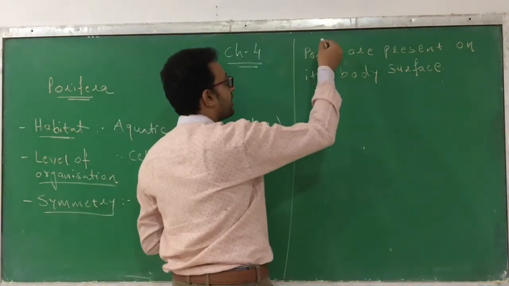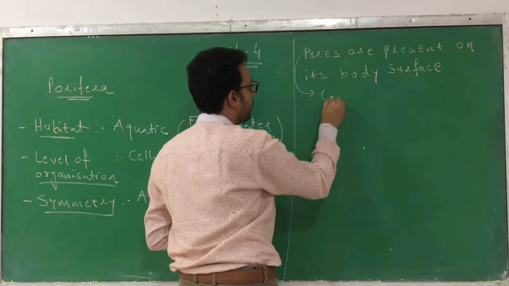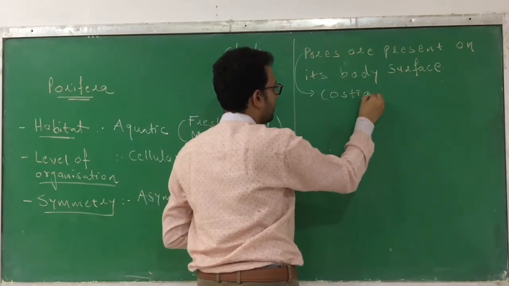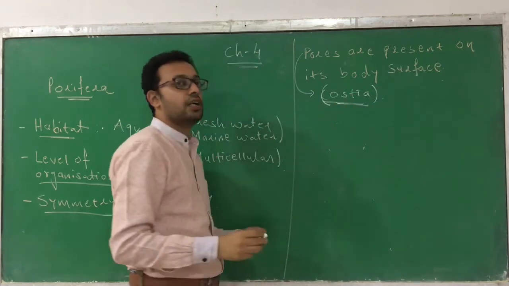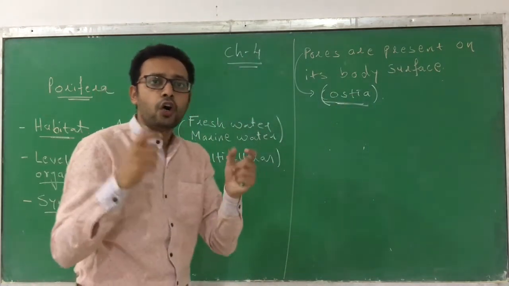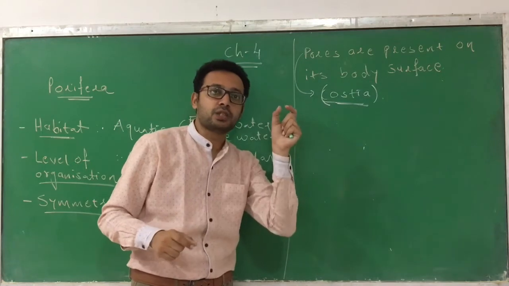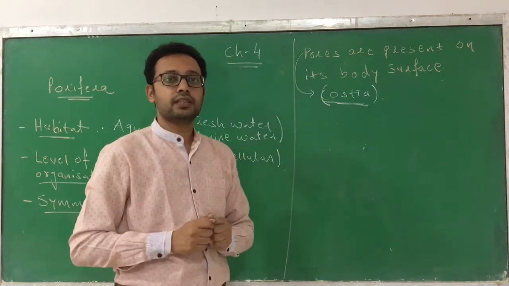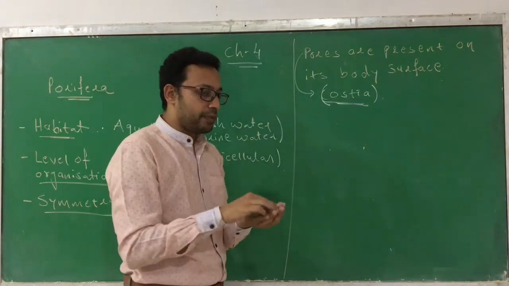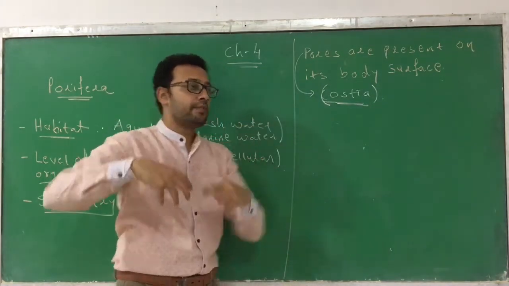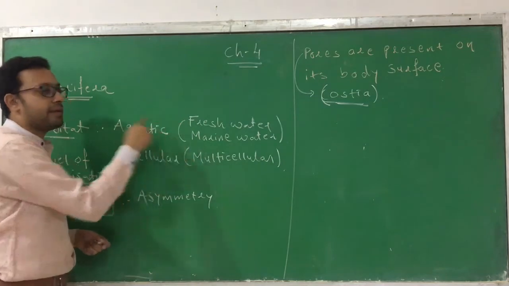These pores can also be called ostia. So on its body surface there is a presence of pores or ostia. Now what happens through these minute pores? The water enters into it, because they are living in either fresh water or marine water.